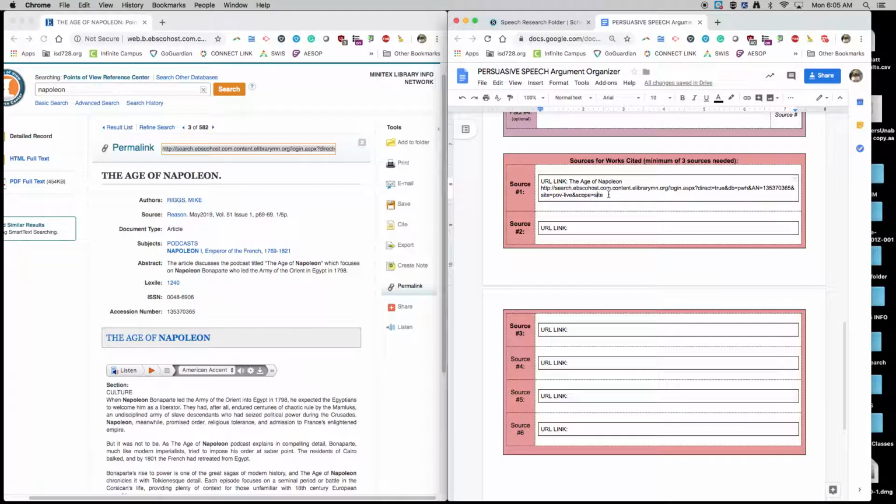But now you have the link here. You'll notice it won't necessarily create a link. So if you want to, just hit that insert link button, then it'll actually make it clickable.